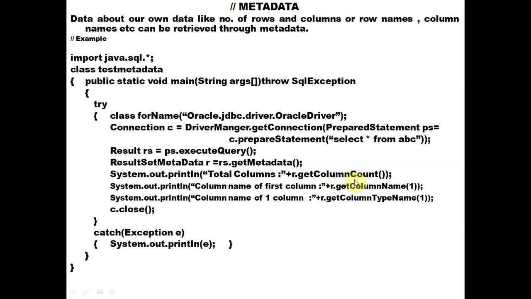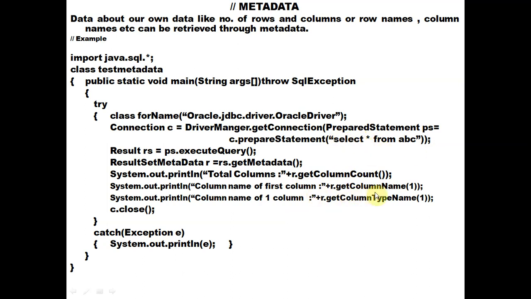So r.getColumnCount is the second statement. Suppose we have to find the number of columns of the ABC table. We can write r.getColumnCount. Suppose the table has 5 columns, so it will return 5. And then column name: it will return the name of each column, meaning the field of the table.